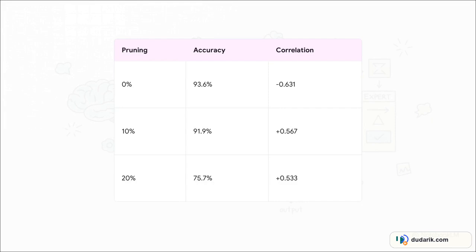The baseline Qwen models started with a negative anti-Huffman correlation of -0.631. But watch what happens when they surgically mask out just 10% of those redundant experts. The model flawlessly flips back to Huffman compliance with a positive 0.567 correlation. And the accuracy on the GSM-8K math benchmark barely drops. It goes from 93.6% down to just 91.9%. Now, obviously, if they push it to 20% pruning, the correlation stays positive, but the accuracy drops pretty significantly. So there is clearly a sweet spot for removing just the right amount of redundancy.